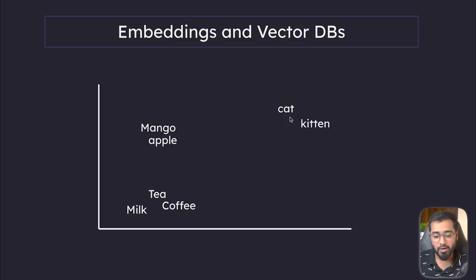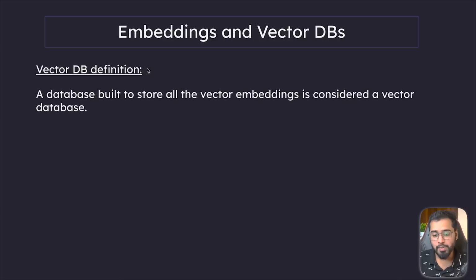So once we create a vector embedding, we can then store it in a database. A database built to store all of the vector embeddings is considered a vector database. So what do databases do? They basically let us retrieve information or update information. So as you can imagine, this vector database enables us to retrieve information based on meaning rather than exact word matches. I hope that you're starting to understand what vector databases and embeddings are.